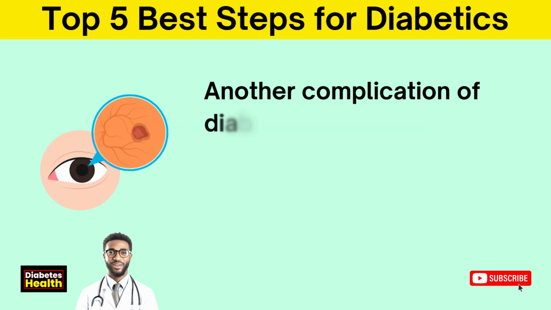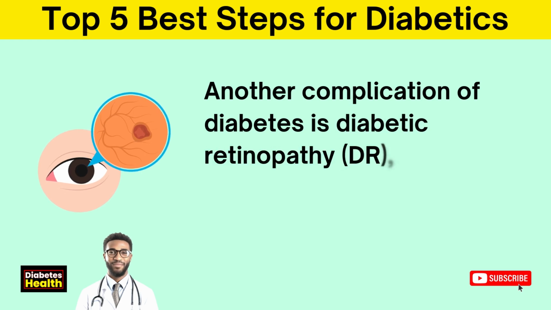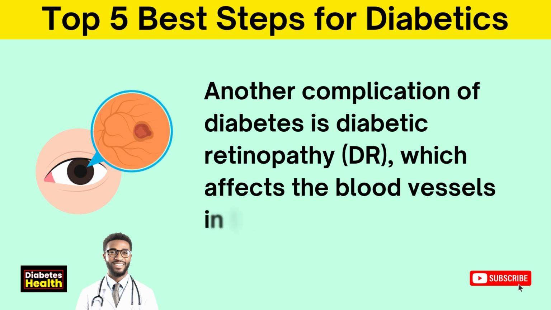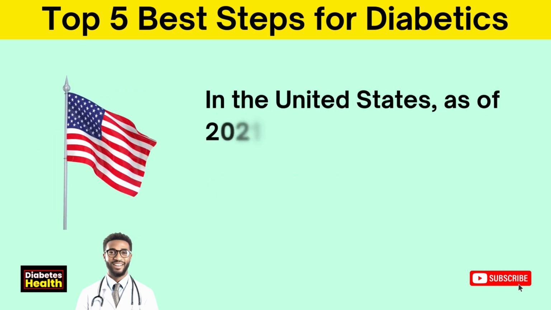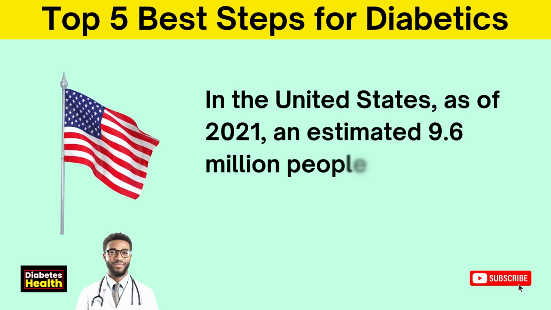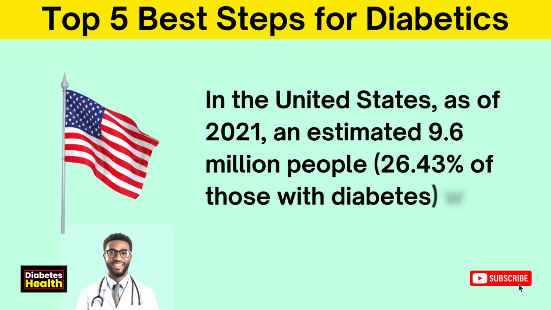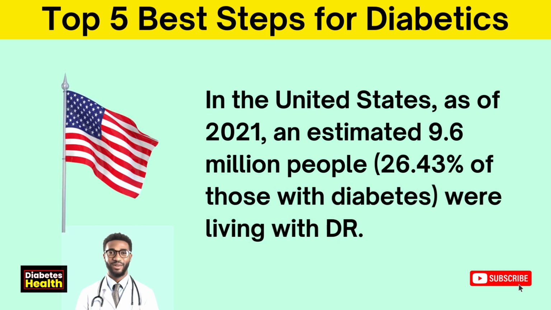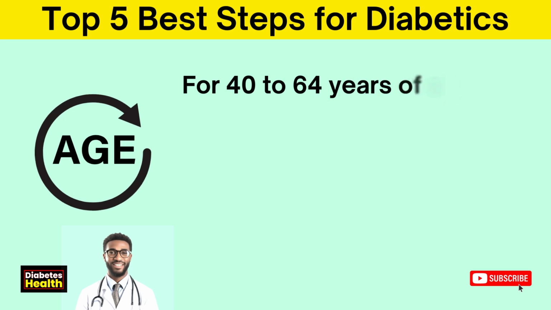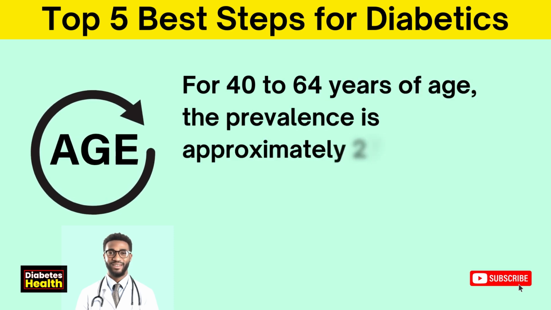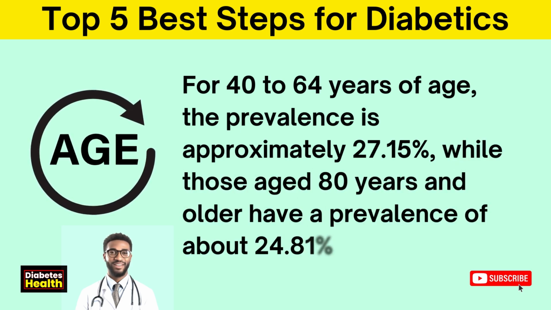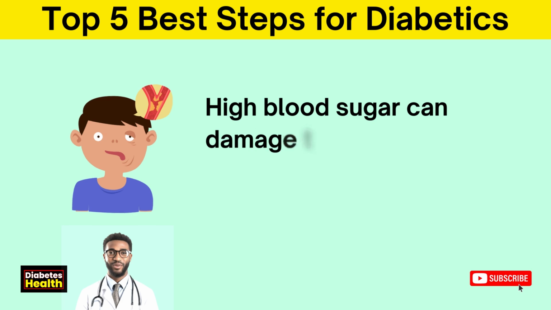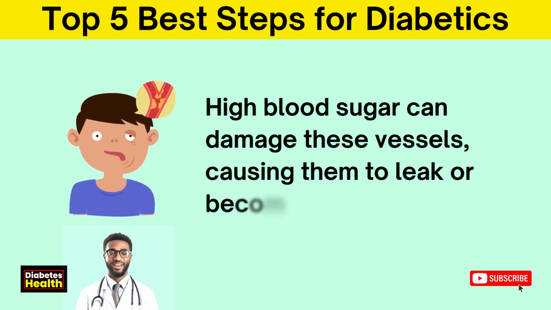Another complication of diabetes is diabetic retinopathy, DR, which affects the blood vessels in the retina of the eye. In the United States, as of 2021, an estimated 9.6 million people, 26.43% of those with diabetes, were living with DR. For 40 to 64 years of age, the prevalence is approximately 27.15%, while those aged 80 years and older have a prevalence of about 24.81%. High blood sugar can damage these vessels, causing them to leak or become blocked.